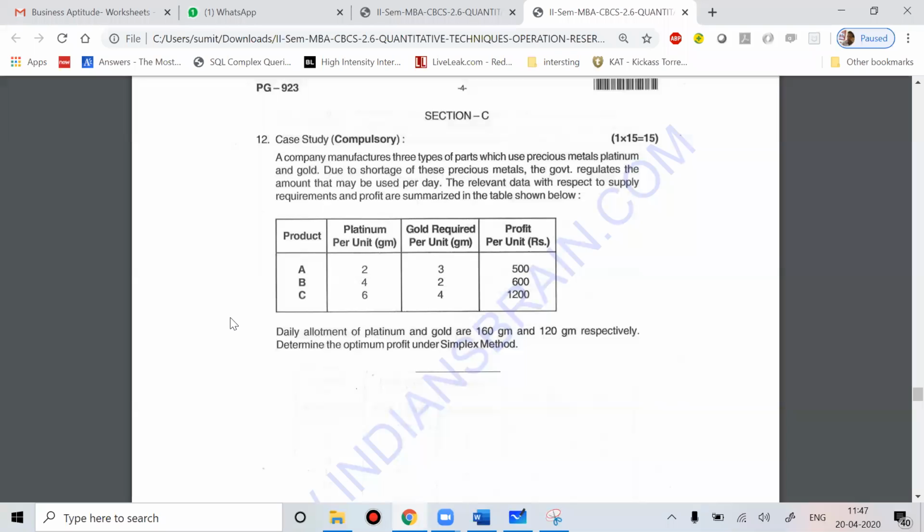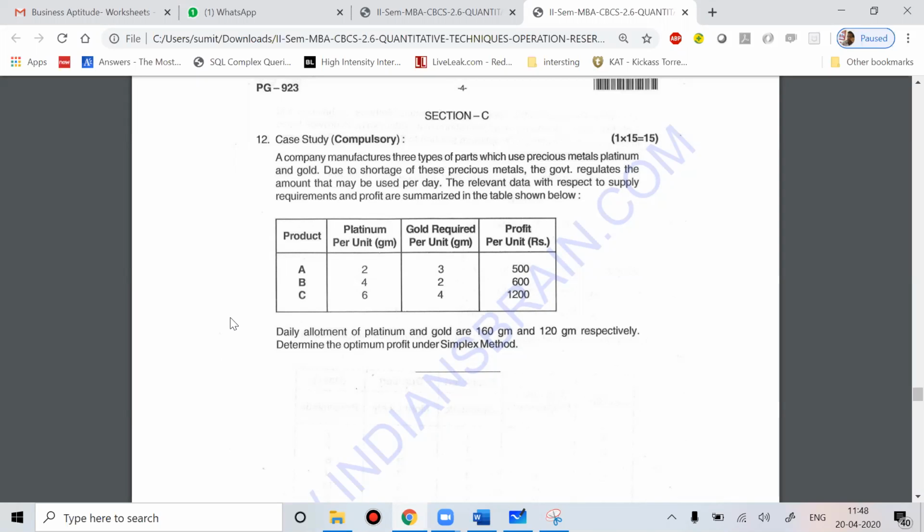Should I take the amount of platinum and gold you're consuming as the decision variable, or should I set the units of product A, B, C you're manufacturing as the decision variable? That question will come to your mind whenever you see this problem. To resolve that confusion, understand that based on the decision variable, you have to set the objective function.